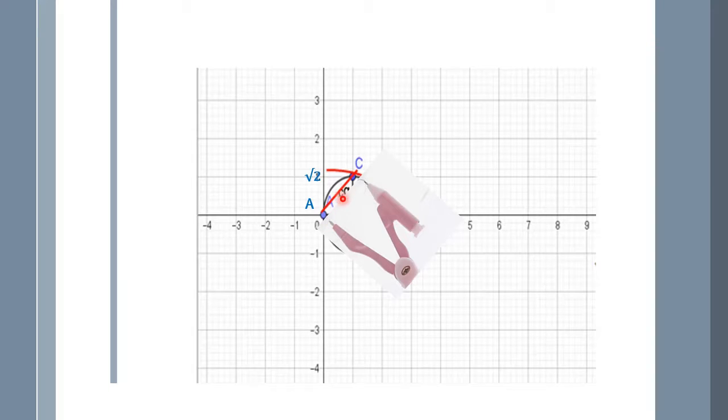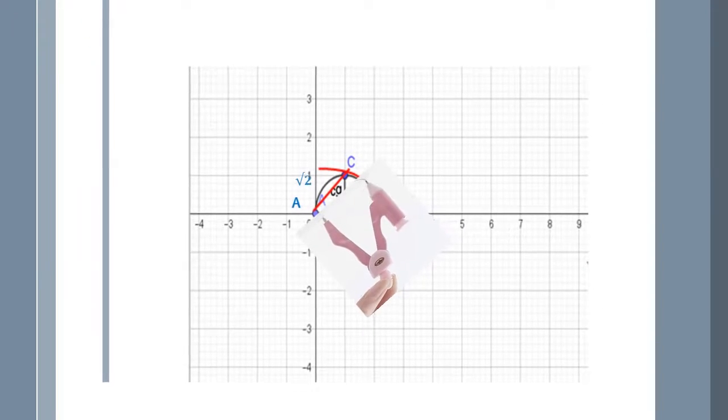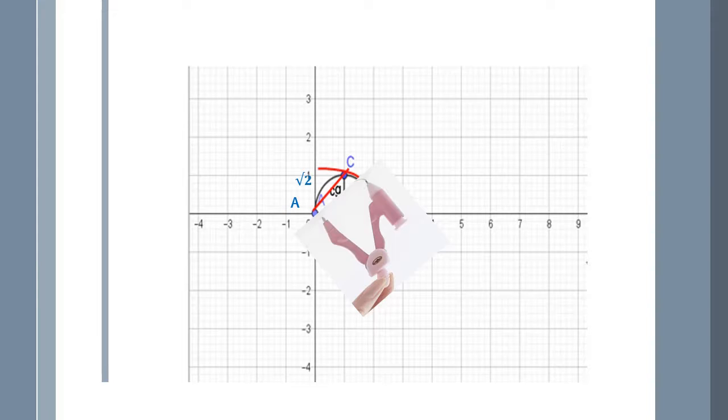Now extend an arc from C up to the number line. As you can see, with the pointed end at A and the pencil end at C, with radius AC equal to root 2, we are going to extend the arc from C onto the number line.